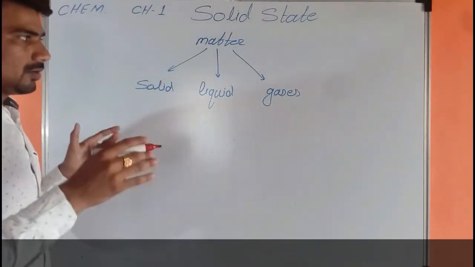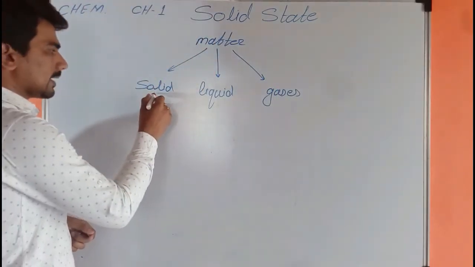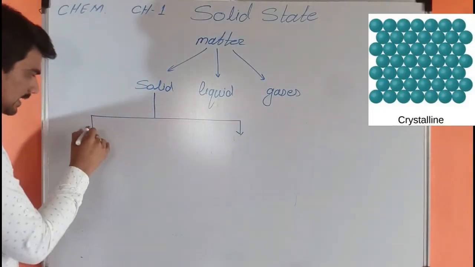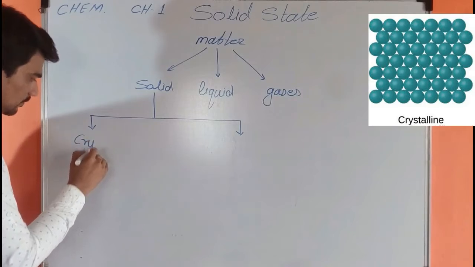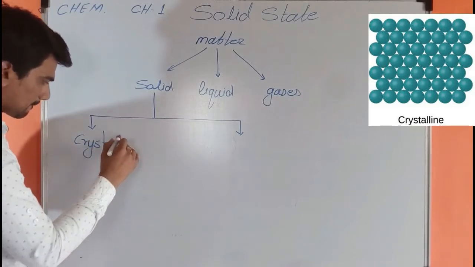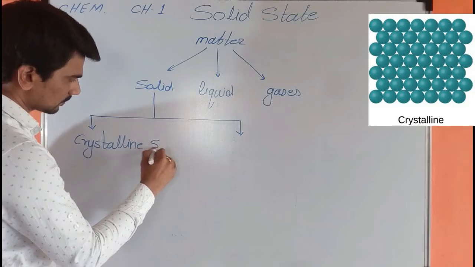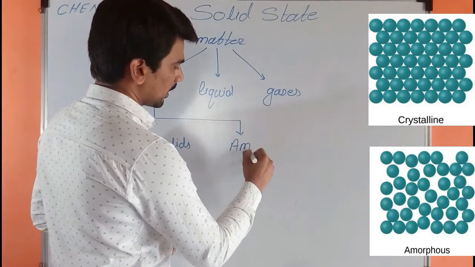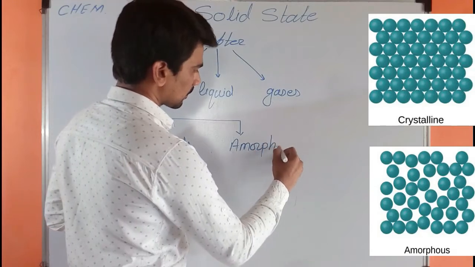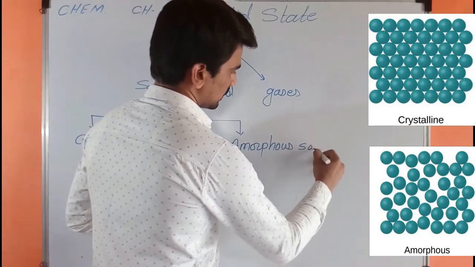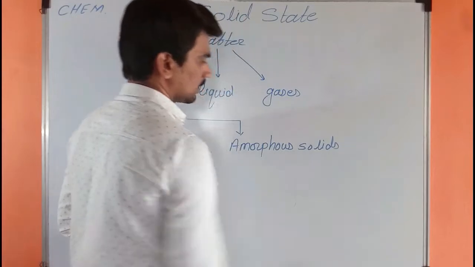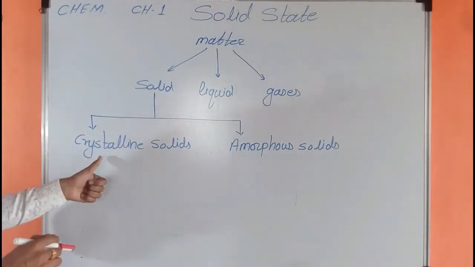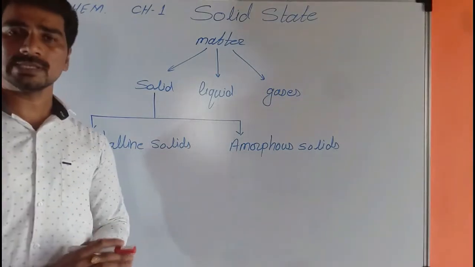Further, we classify the solids as crystalline solids or amorphous solids. Also, we have discussed the difference between crystalline solids and amorphous solids.